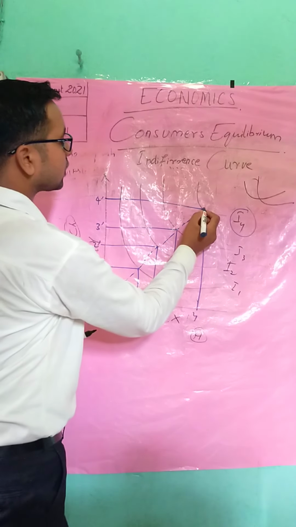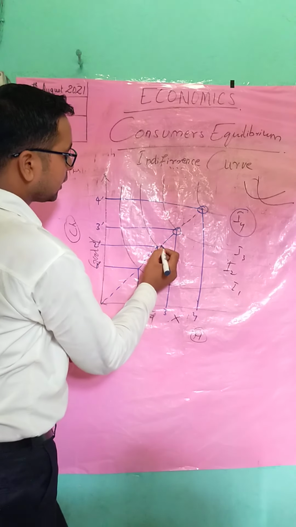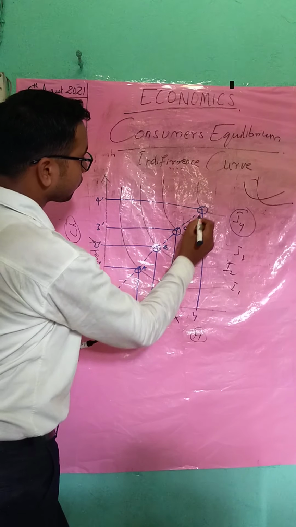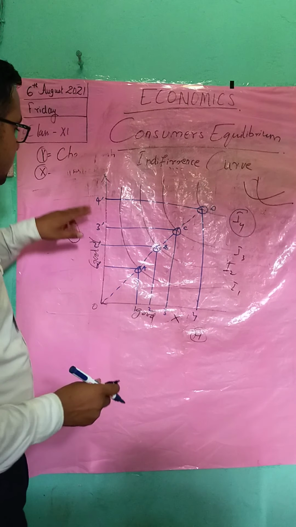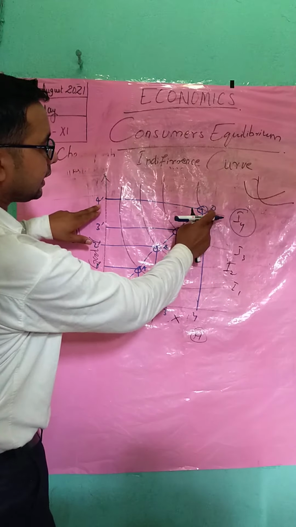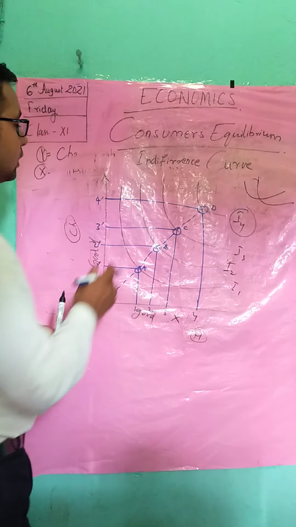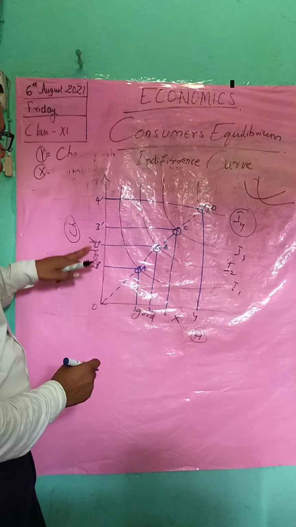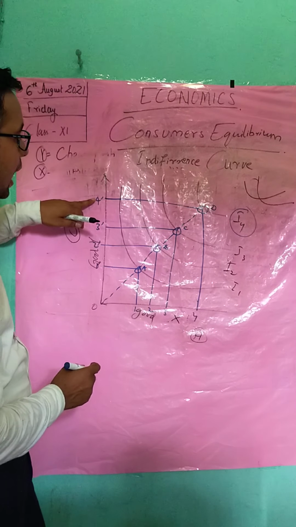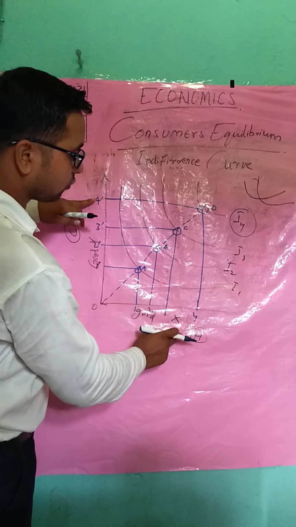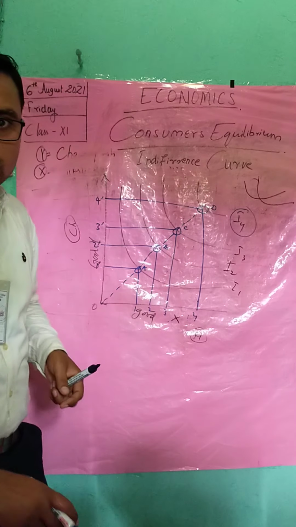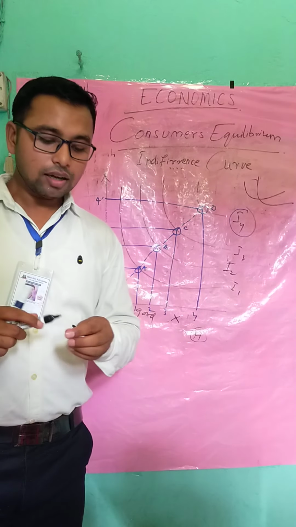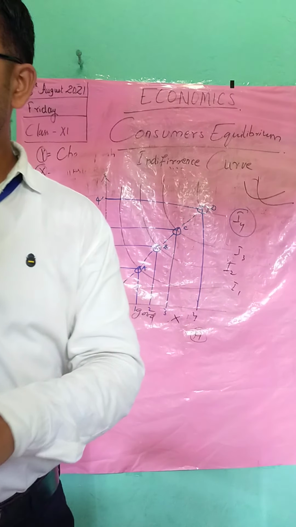So if the consumer is rational, he or she will consume these bundles, that is 4 dash, D, and 4, isn't it? This bundle will be consumed, that is good Y, that is Chyawanprash 4 dash, and 4 number of Horlicks will be consumed by the consumer. So that explains the features of indifference curve.